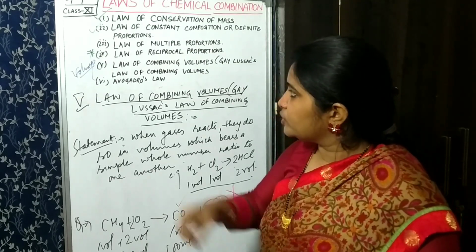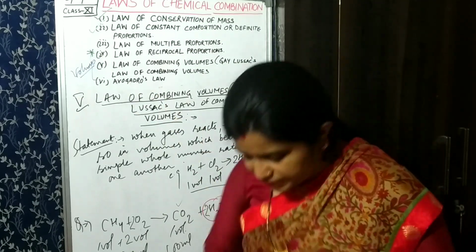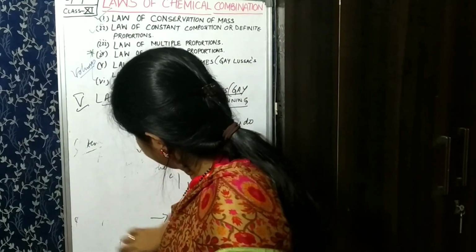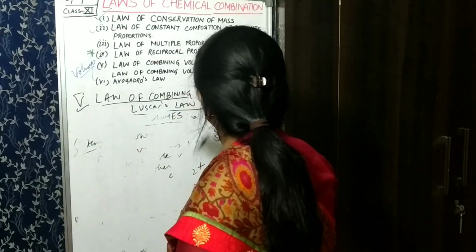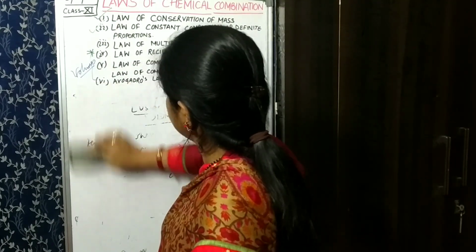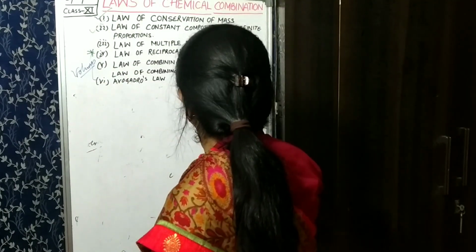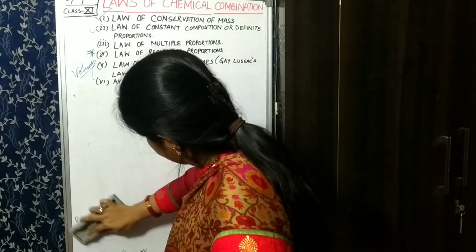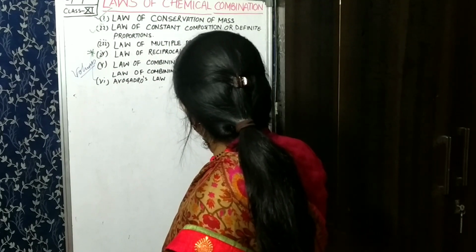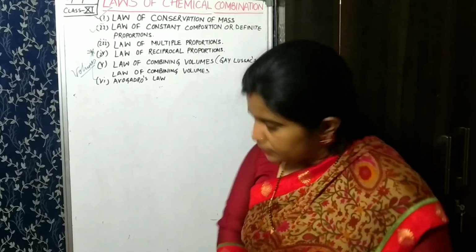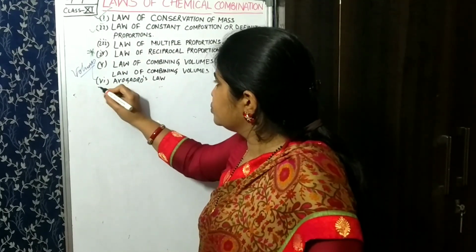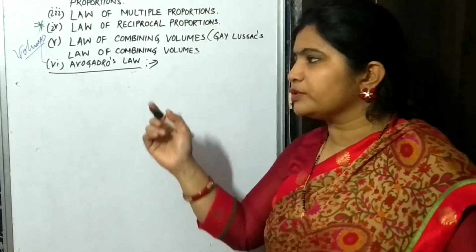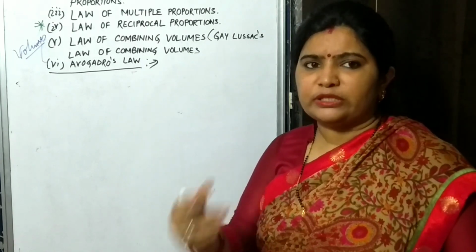So now moving on to the last law, that is Avogadro's law. This law is also very important, and you have already studied about Avogadro's number, the hypothesis.